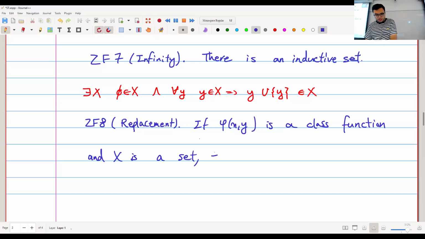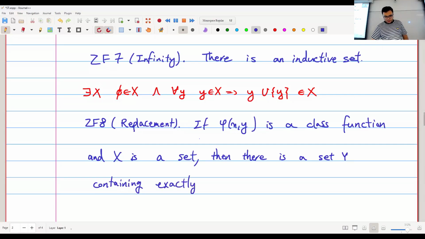Then there is a set y containing exactly small y's such that there exists an x with phi of xy.